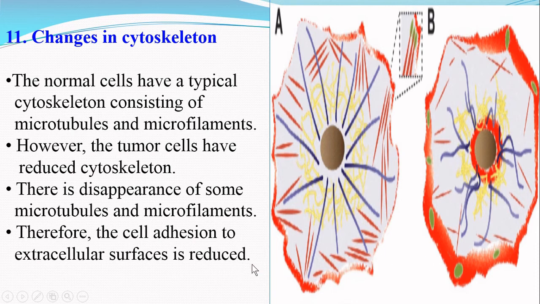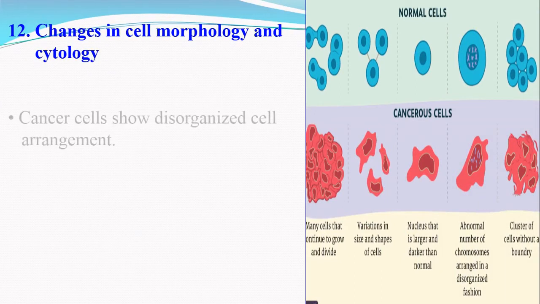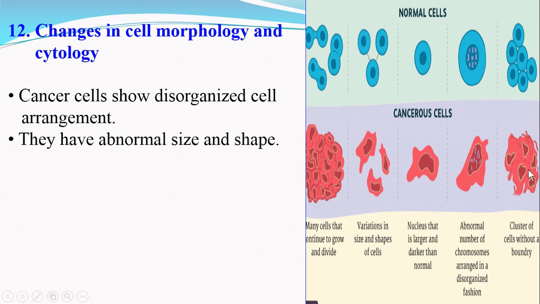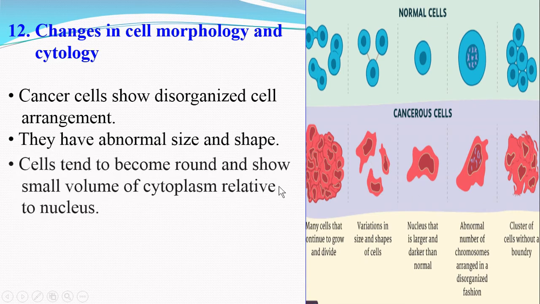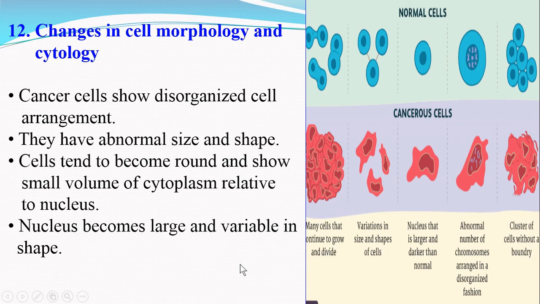One more character of the cancer cells is changes in cell morphology and cytology. The cancer cells show disorganized cell arrangement. That means they have abnormal size and shape. The cells tend to become round and show a small volume of cytoplasm relative to the nucleus. Sometimes the nucleus becomes large and variable in shape.